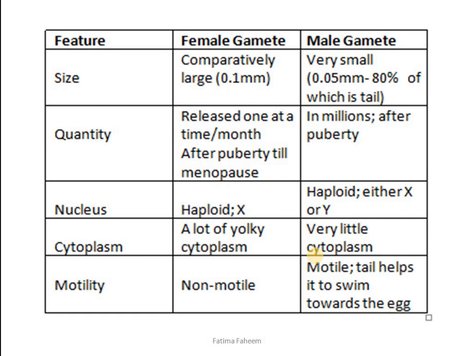Motility, we have read about it in our previous slide, that the female gamete is non-motile while the male gamete is able to swim towards the egg because of the structure that is called the tail.